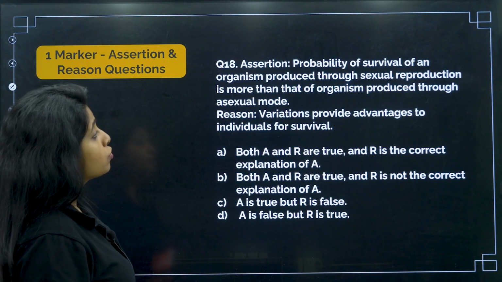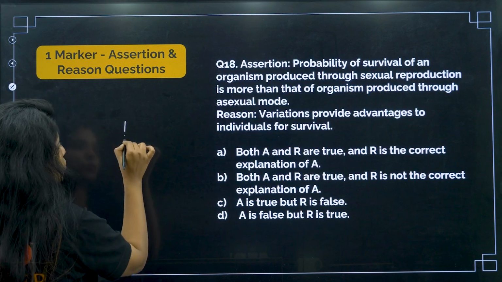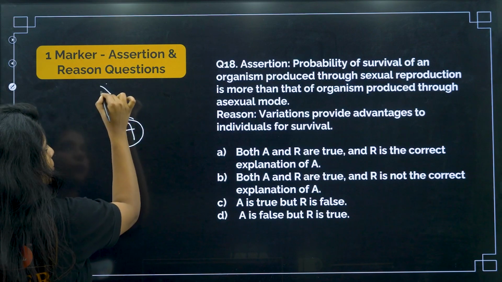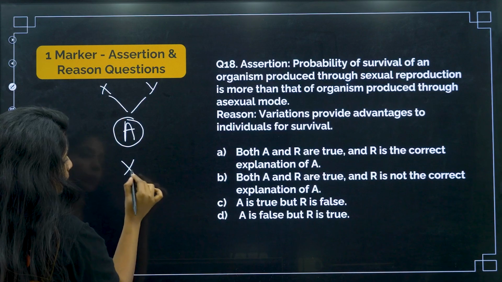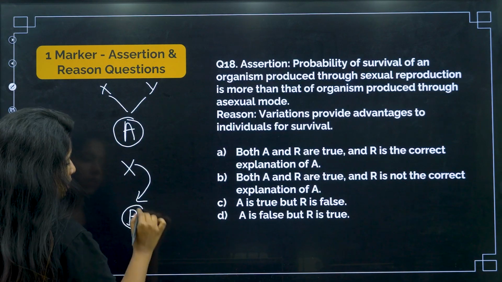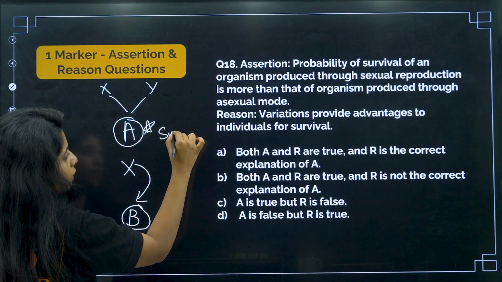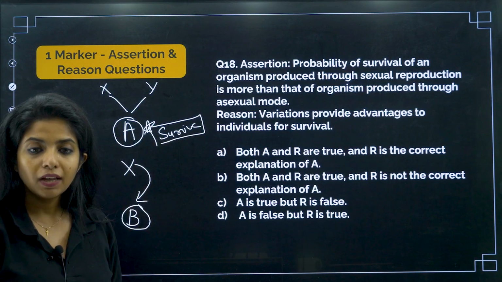of an organism produced through asexual mode. Do you think that an organism is produced by sexual mode of reproduction, where two parents are involved, and there is another mode of reproduction where only one parent is involved in the production of B, and this one is able to survive better? The probability will be more over here. Do you think so? Well, I think so.